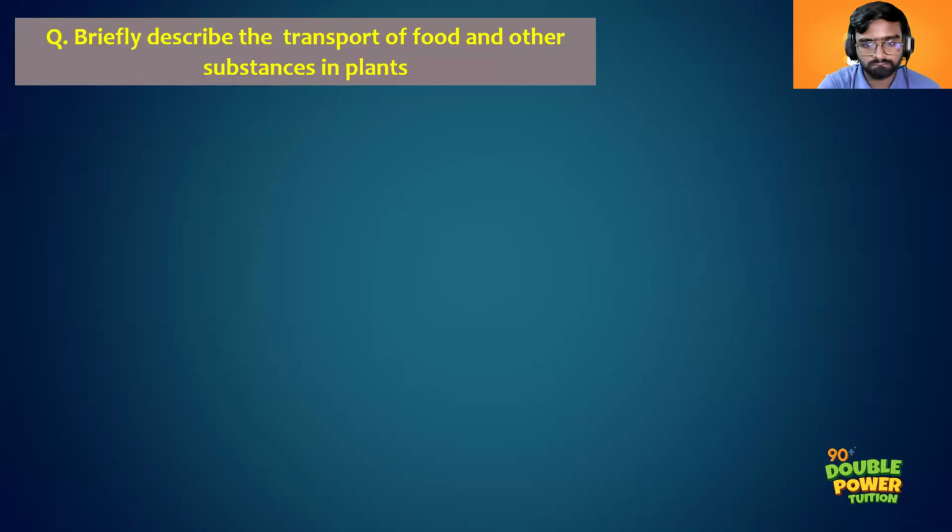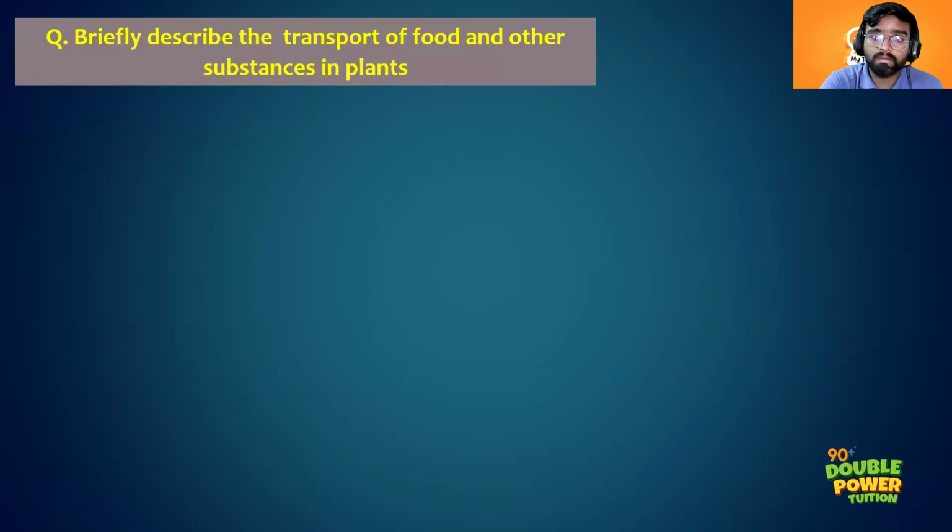The movement of water and minerals in the plant is unidirectional. Just wait a minute. Actually, here the question is only about transportation of food. So that xylem part is not required. Do you got it, Abhinav? They said food and other substances, but they had not mentioned water. If they are specifically asking about water, then only you have to mention xylem.